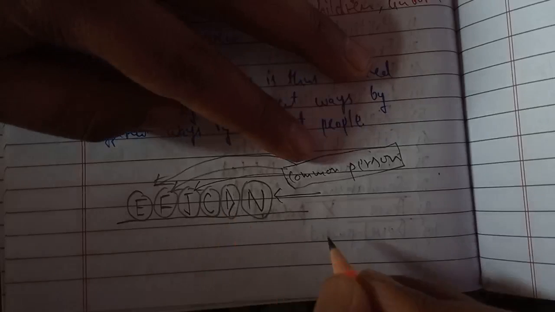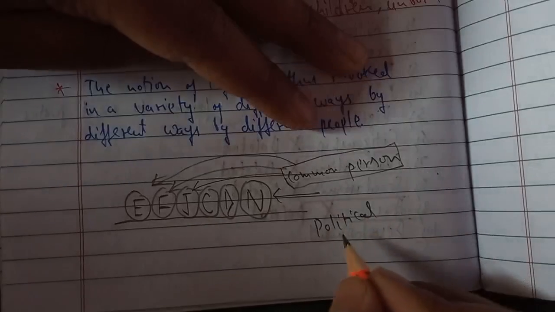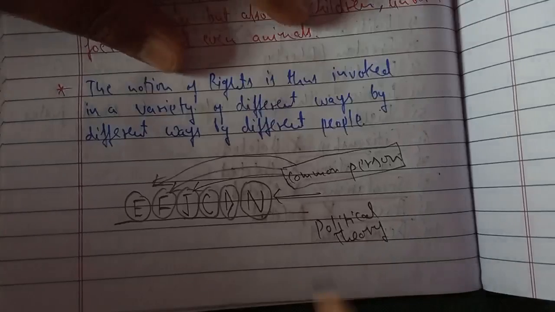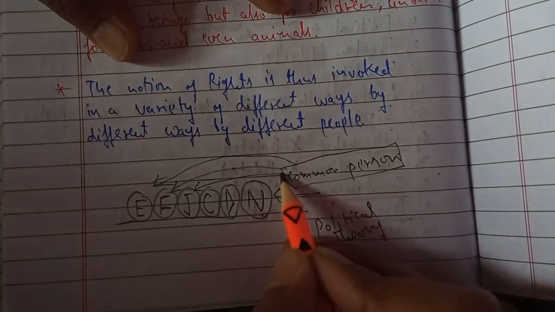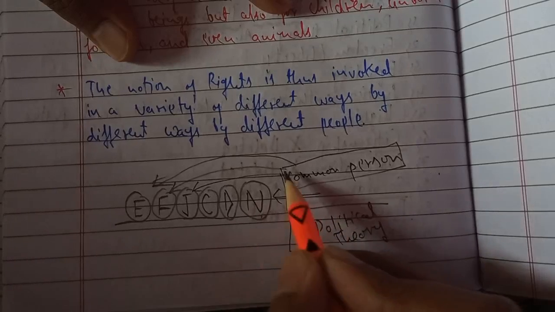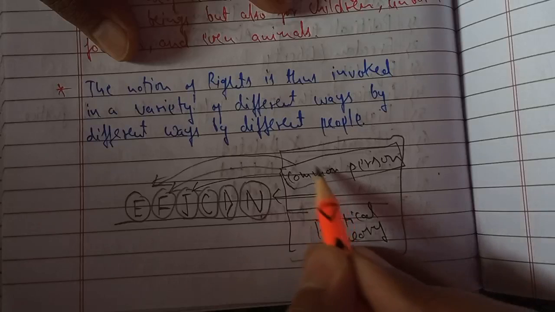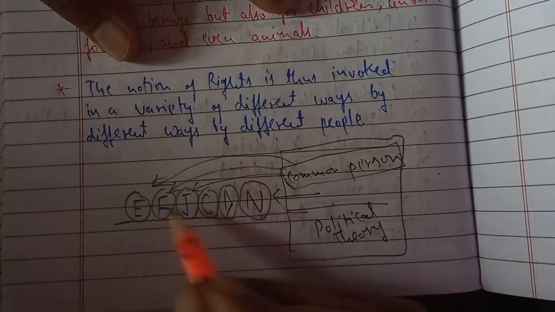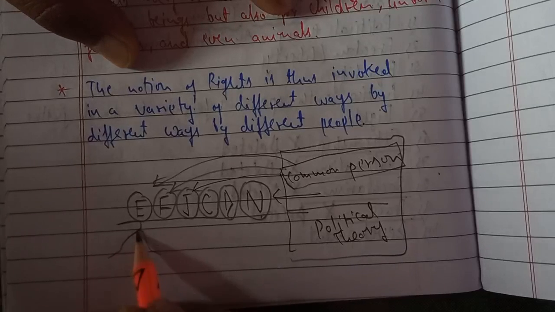But as a student of political theory, you must understand these concepts in all the dimensions possible, because there should be a distinction between the common person and the student of political theory. These are the views of the common person, who just knows the meaning of these terms. But as a student of political theory, you must know their roots.